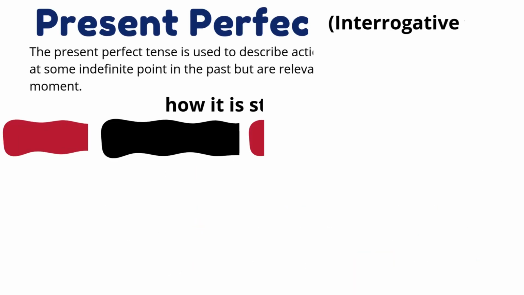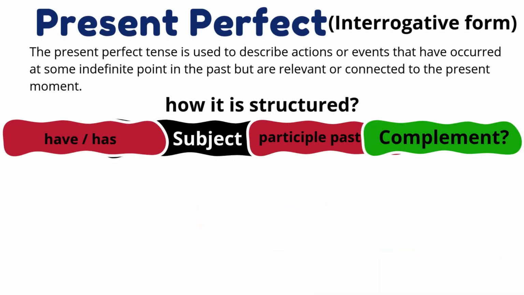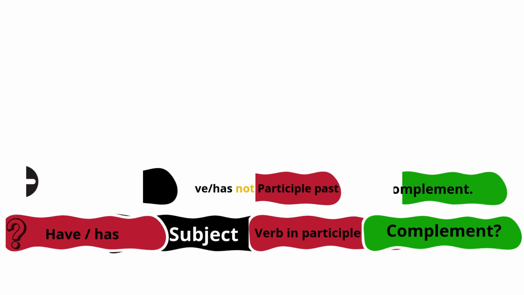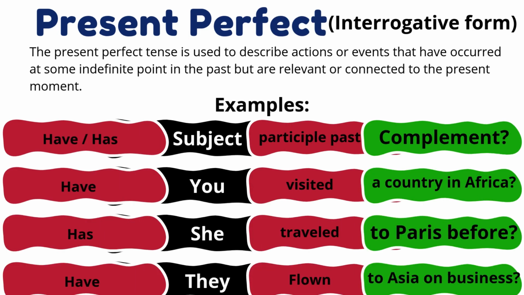Okay, what happens with the interrogative sentences? The interrogative sentence starts with the have or has auxiliary verb, then your subject, your past participle, and your complement. For example, have you visited a country in Africa? Has she traveled to Paris before? Have they flown to Asia on business?